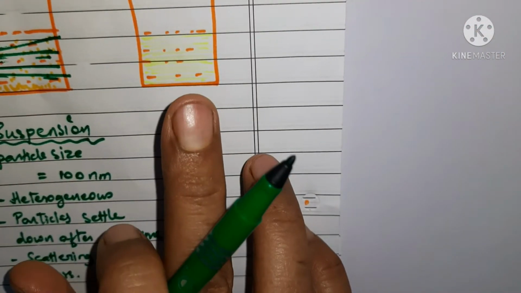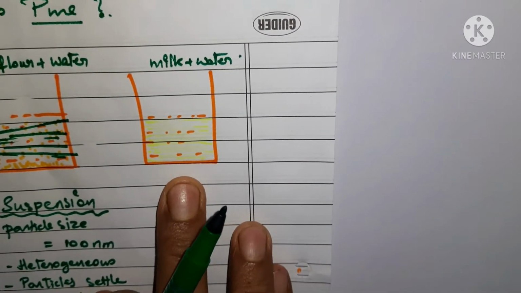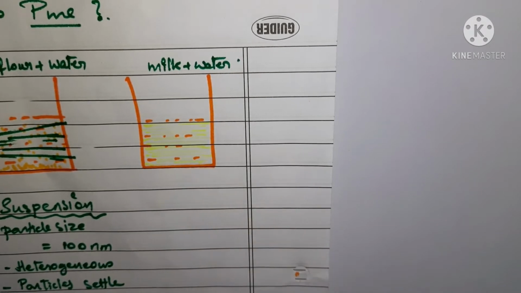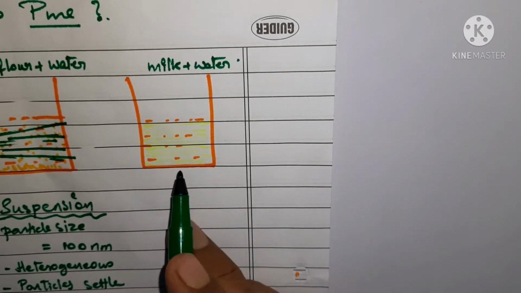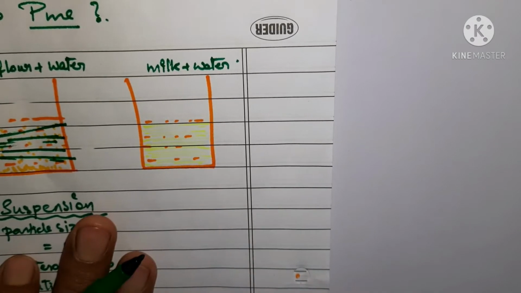Now there was one more beaker here, and we have seen that milk was used in the beaker. And what type of mixture is this? For this we are going to start with this session.